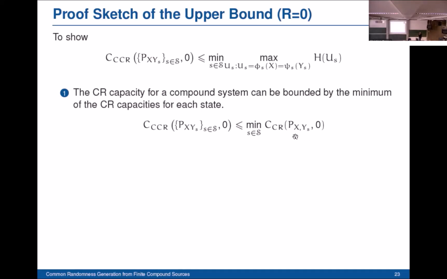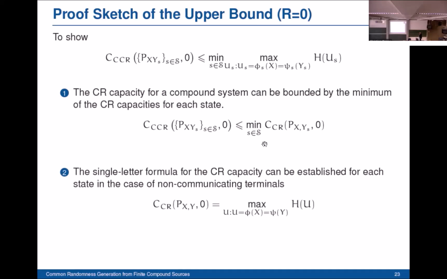To finish the proof, it's sufficient to establish a formula for the common randomness capacity for each single state for the case when the terminals do not communicate. This formula was already pointed out by Ahlswede and Csiszár, and we have proved it also in our work. It is equal to the largest entropy of a common function of the generic variable at terminal A and the generic variable at terminal B. Using these two results, we prove the upper bound.